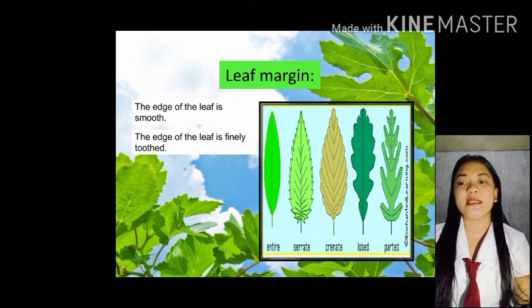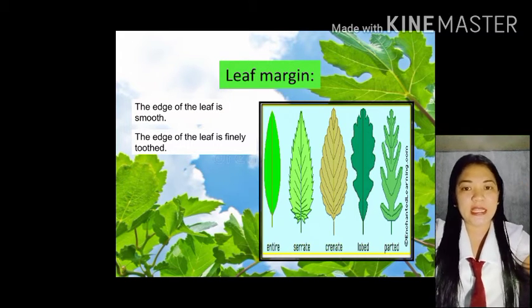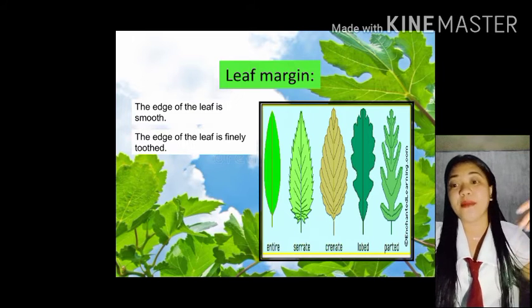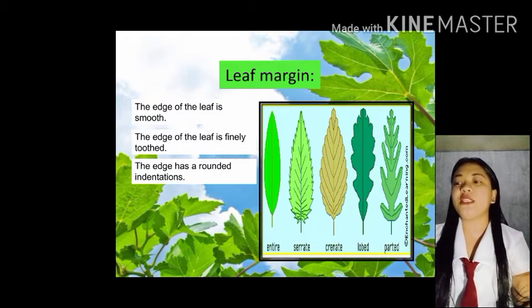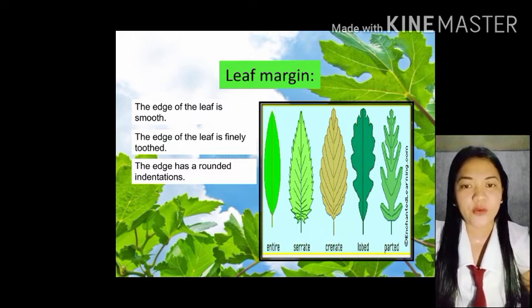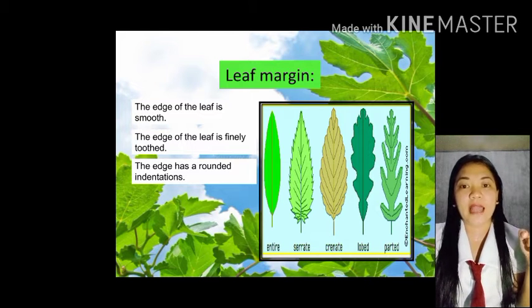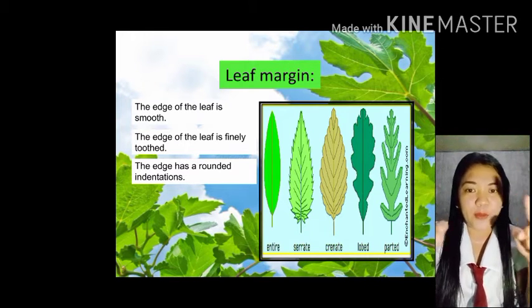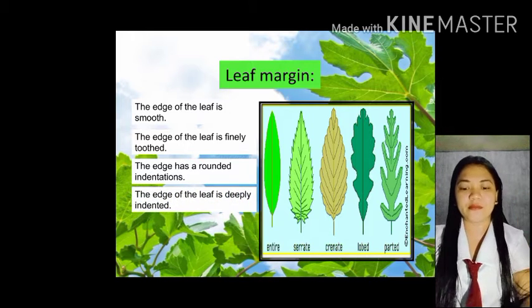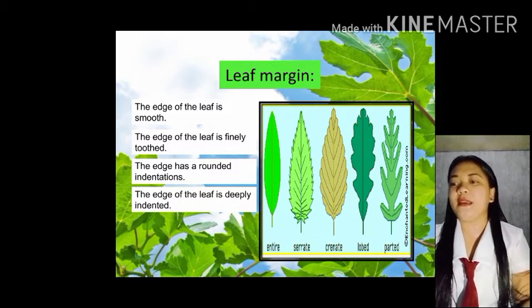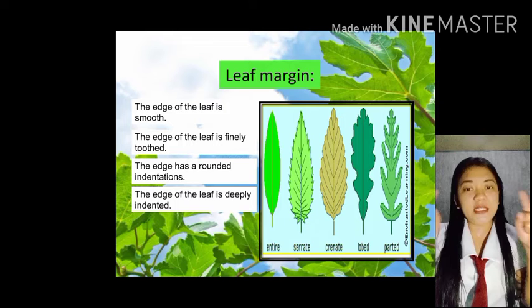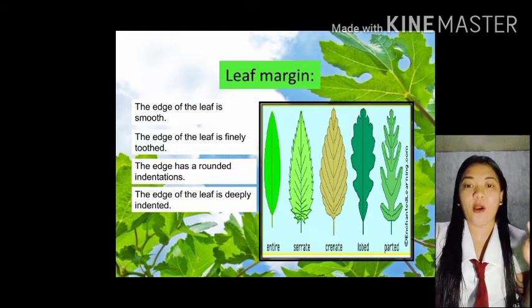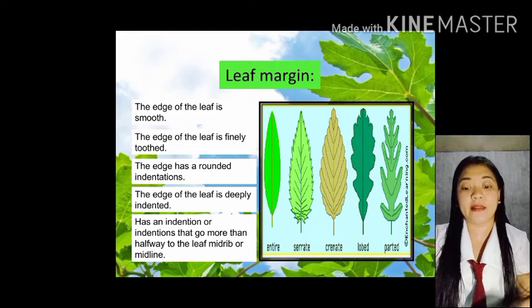Next is the serrate. The edge of the leaf is finely toothed. Makikita nyo po dun sa gilid-gilid niya na talagang magaspang siya. Marami siyang blade and yung pagkadahon niya is magaspang na. Next is crenate. The edge has round indentations. Yung gilid ng pagkadahon ni crenate is parang pabilog-bilog lang siyang ganun. Pa-curve-curve lang. Next is lobe. The edge of the leaf is deeply indented. Si lobe, meron na siyang pa-curve din siya, pero mas malalim ng konti compare kay crenate.